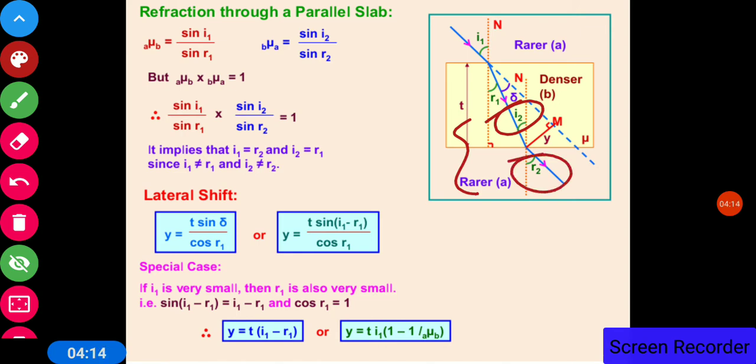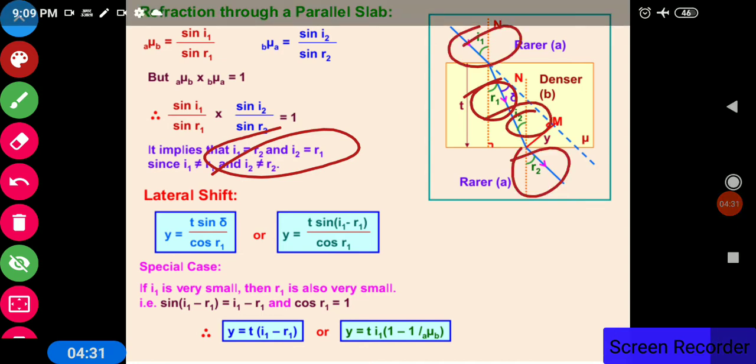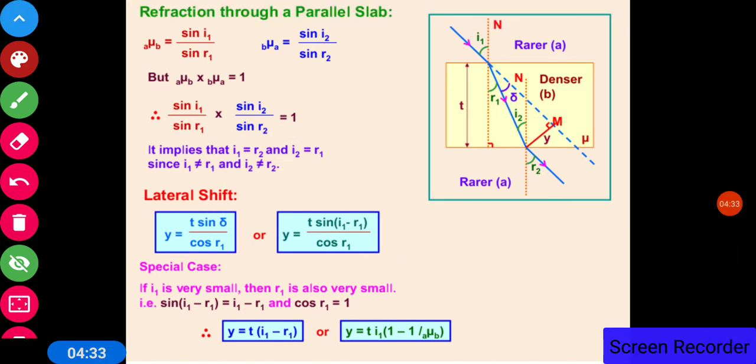So when you multiply these, since this multiplication is 1, this will also equal 1, and this will be possible only when i1 is equal to r2 and i2 is equal to r1. That is, these two angles should be equal, and r2 is equal to i1. So there will be a lateral shift because of this. The value of the lateral shift is y equals t sin delta upon cos r1, or y equals t sin(i1 minus r1) upon cos r1.